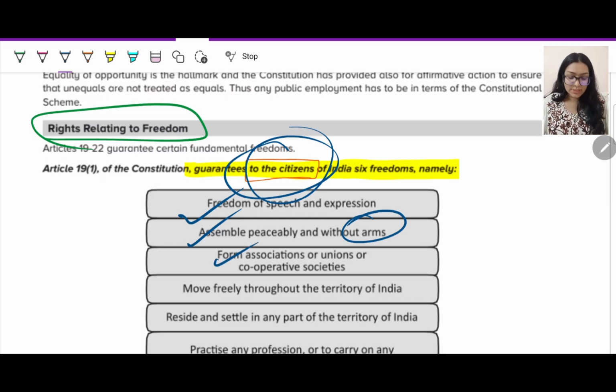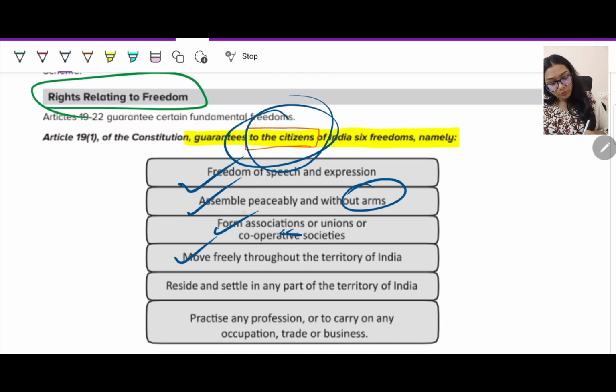Next, you can form any association, union or cooperative society. If you want to have a particular thing like an association for sports, you have all the freedom to form that association and do your work. Move freely throughout the territory of India. You have the freedom under Article 19 that you can move anywhere within the territory of India. Reside and settle in any part of the territory of India.